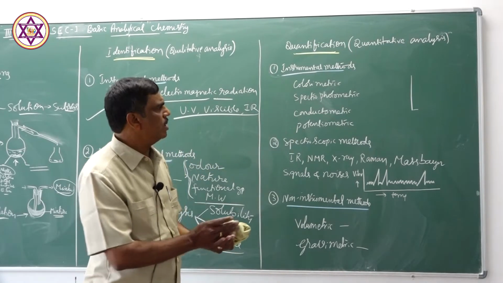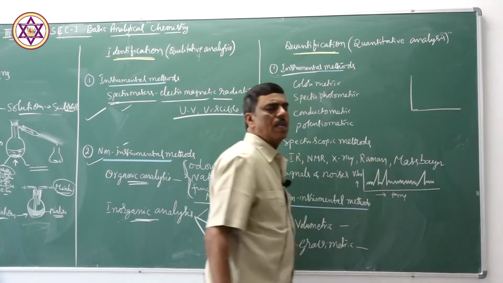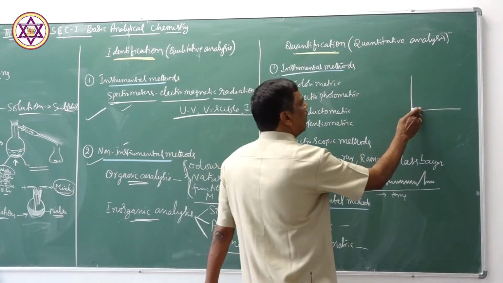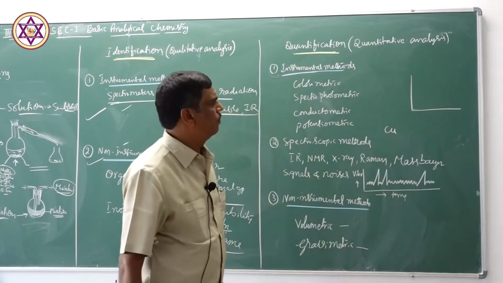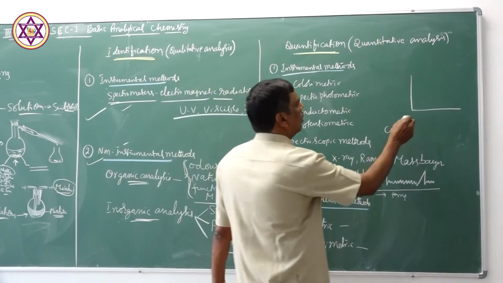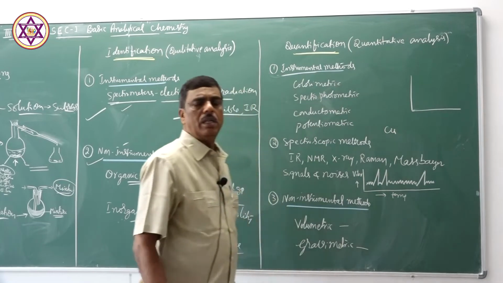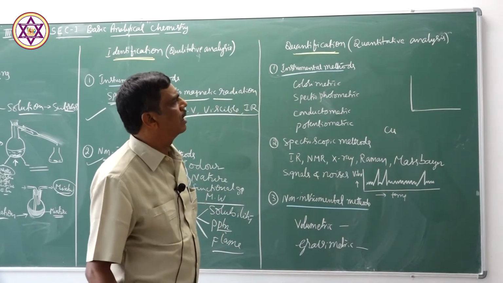In these estimations, actually we need a standard curve. For example, in the estimation of copper, we have to find out a suitable graphical curve.